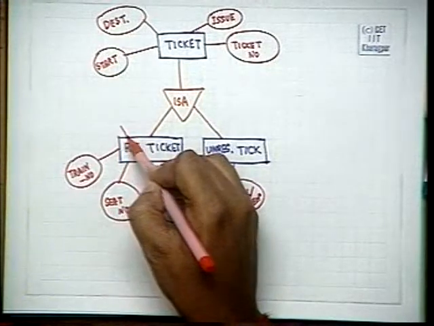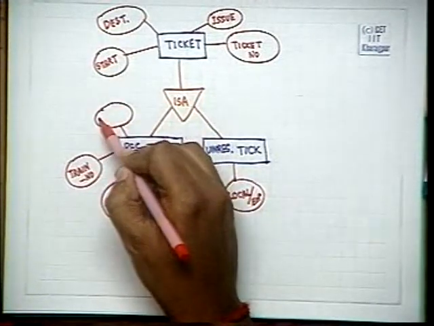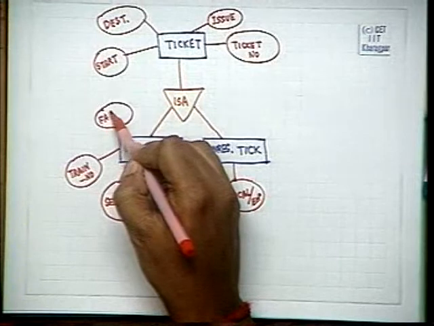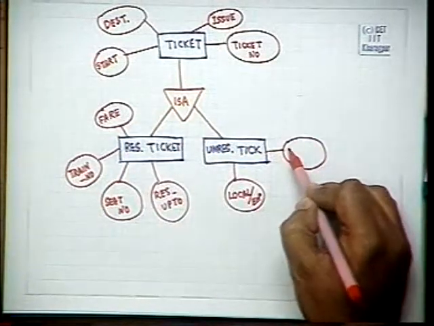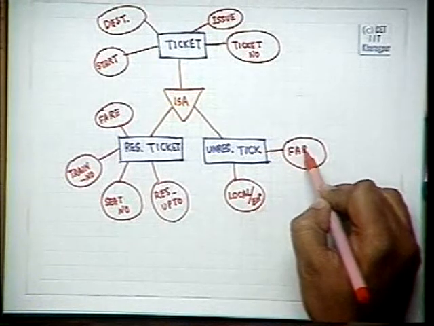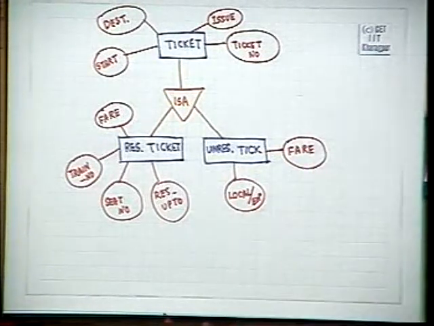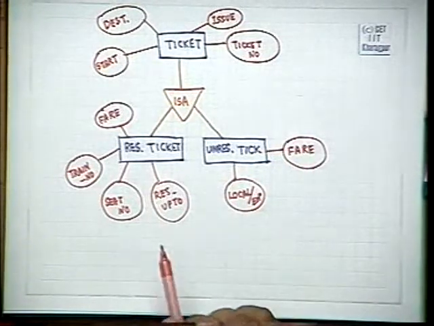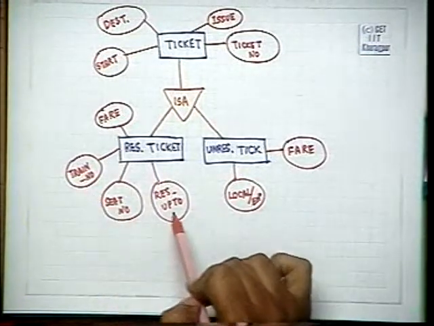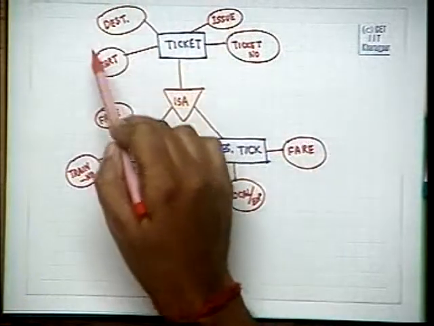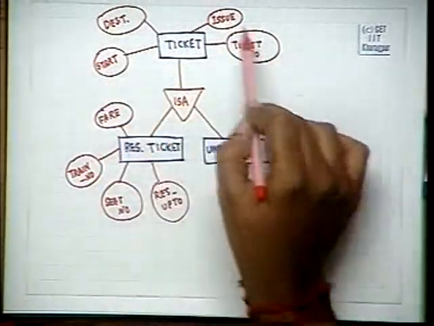Therefore, the fare for a reserved ticket will be here and a fare for an unreserved ticket will be different here. So, now the attributes of a reserved ticket are the attributes here and the attributes of its generalization put together.